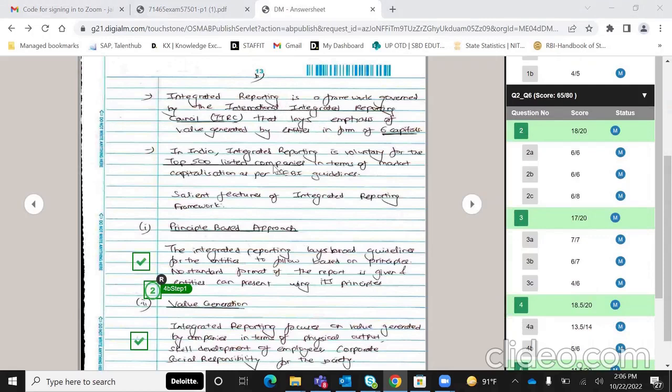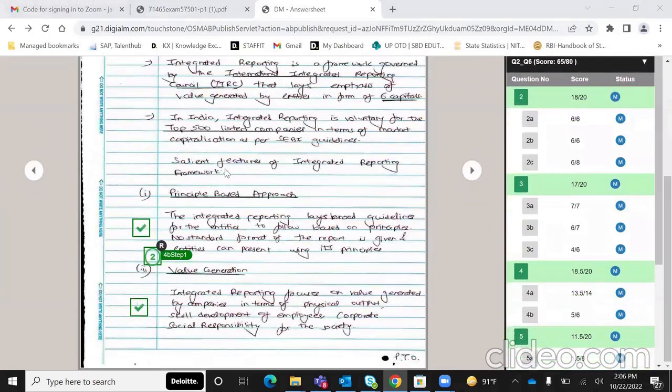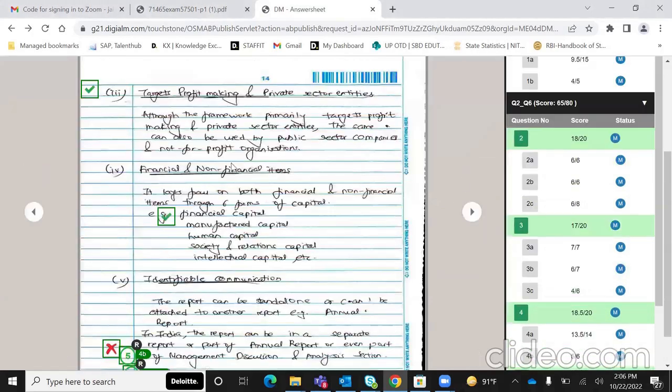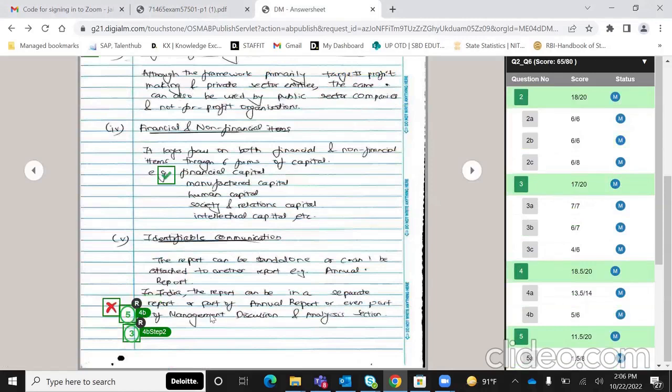इसमें 6 कैपिटल्स होते हैं, टू हुम इज इट voluntarily applicable in India currently. Then I've just given that intro to integrated reporting. Then मैंने salient features में I've arrived, and I've underlined the head points. And yeah, I've properly written that answer. And in such a theory answer, I've got 5 out of 6. So this was again a very good choice.